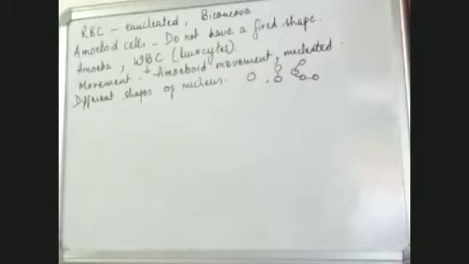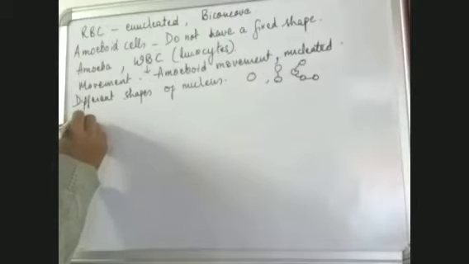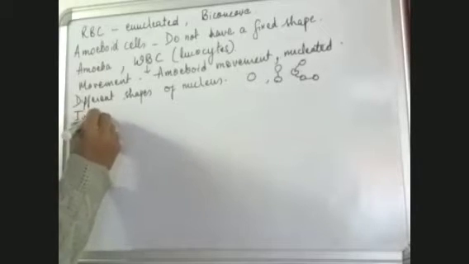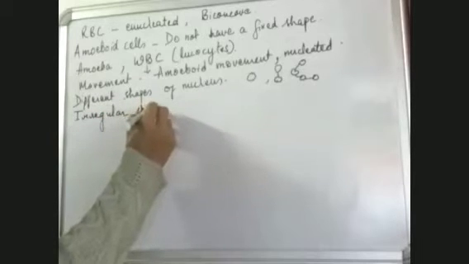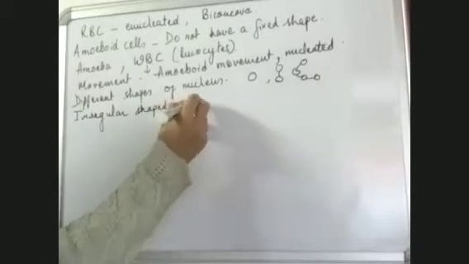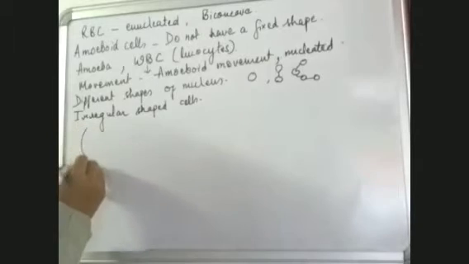Then we have many more shapes, like we have talked about the irregular shape or amoeboid, or you can also call it irregular shaped cells. Besides this, some are spindle shaped. Spindle shaped, that means